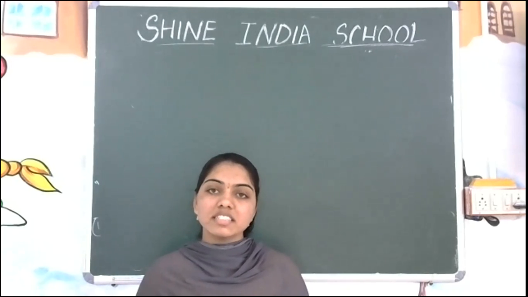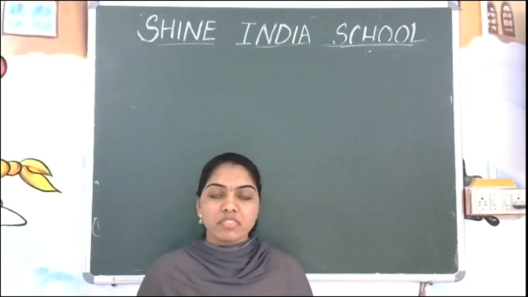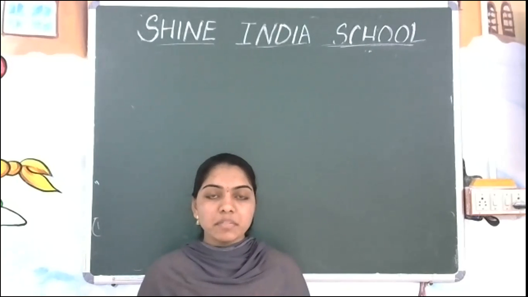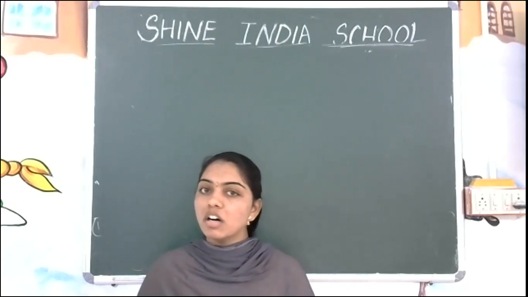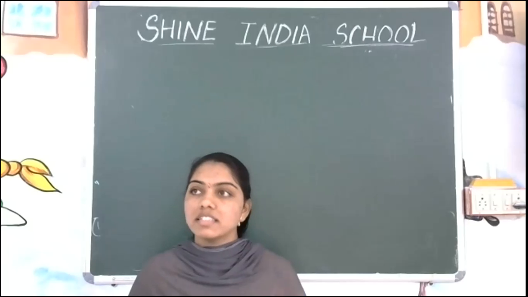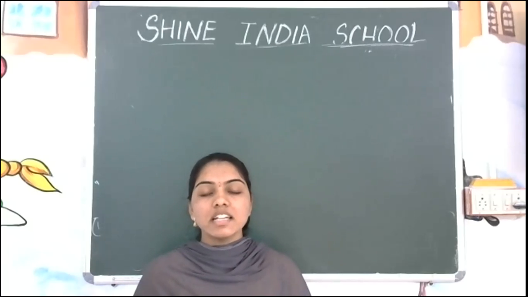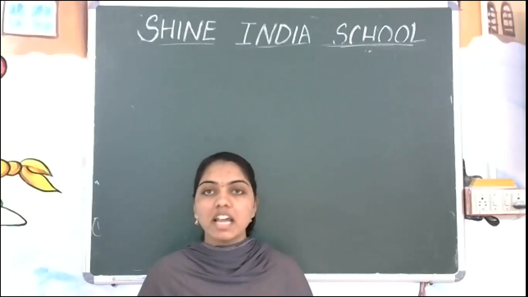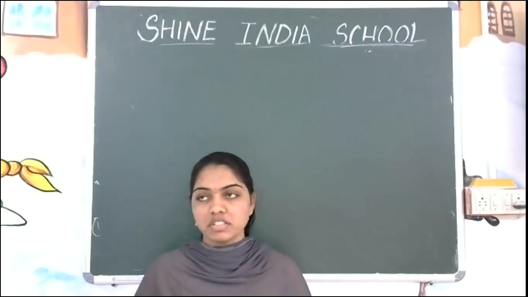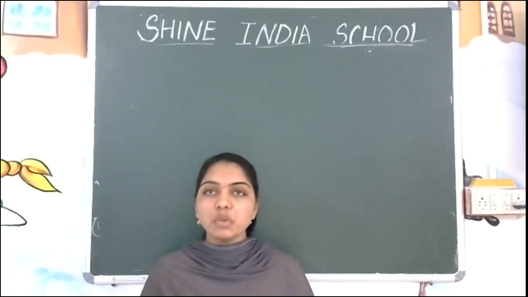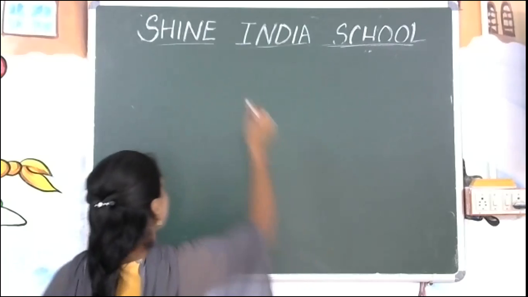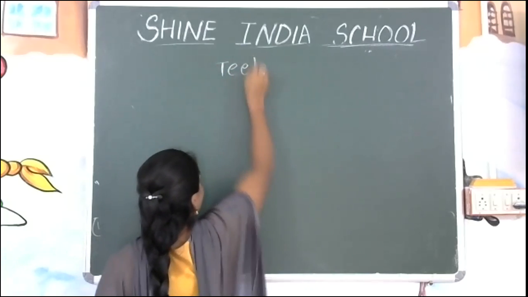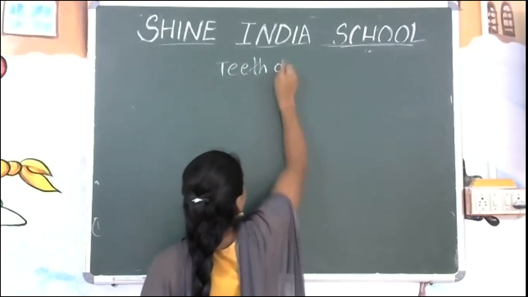What we have discussed in the previous class: we have discussed animals and the food habitat of animals. That is block 6. In the same way that we learned about different types of animals like carnivores, omnivores and herbivores, today we are going to learn about the teeth of animals. What's our topic? Teeth of animals.